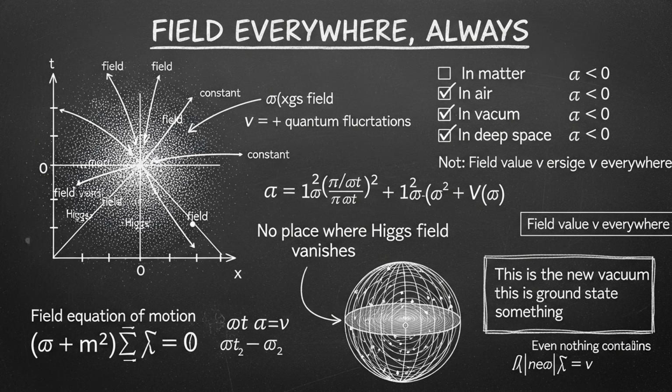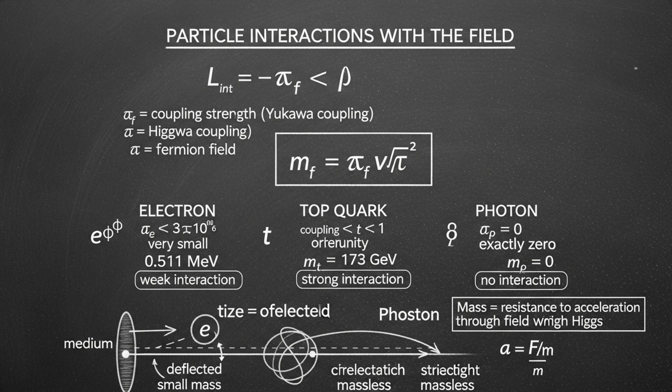And suppose particles interact with this field. The strength of the interaction determines the particle's mass. Particles that interact strongly with the field gain a lot of mass. Particles that interact weakly gain a little mass. Particles that do not interact at all remain massless.